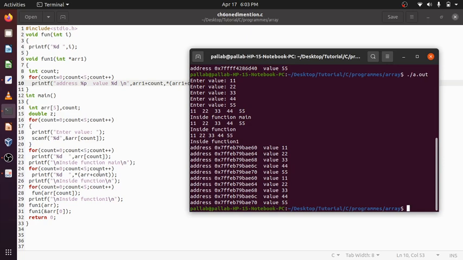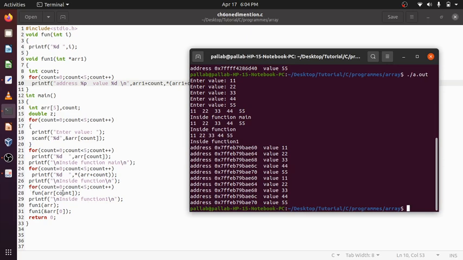Because it is an integer array, and the compiler knows it. So plus 1 is 14, the value there is 22, output that. When count is 2, it is 10 plus 8, 18. When count is 3, it evaluates to 22, I dereference it and get the output 33, 44, like that.